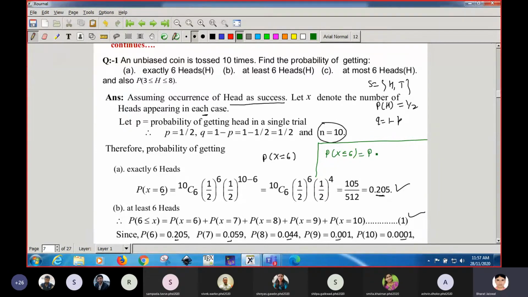Means you will have to start from very low, that is x equal to 0 success plus x equal to 1 success plus x equal to 2 success plus x equal to 3 success plus x equal to 4 success, 5 success and maximum 6. So put the values here. 6 is already calculated. Put the values for 5, 4 up to 0. You will get the values of these probabilities and put them again in the equation. Like this, you will get the probability of at most 6 heads.